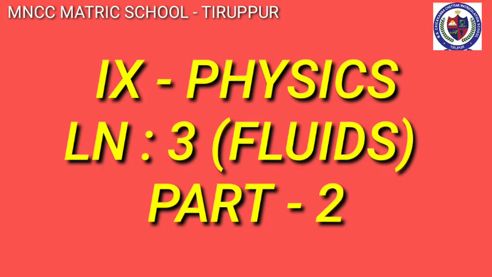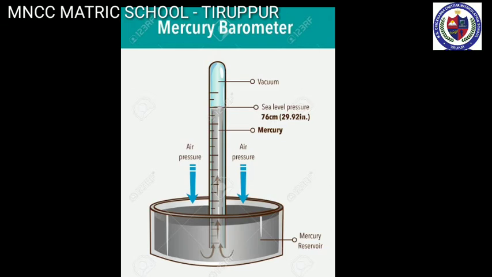In this video we are going to learn ninth physics. The topic name is fluids part 2. Our first topic is measurement of atmospheric pressure. The instrument used to measure atmospheric pressure is called a barometer.